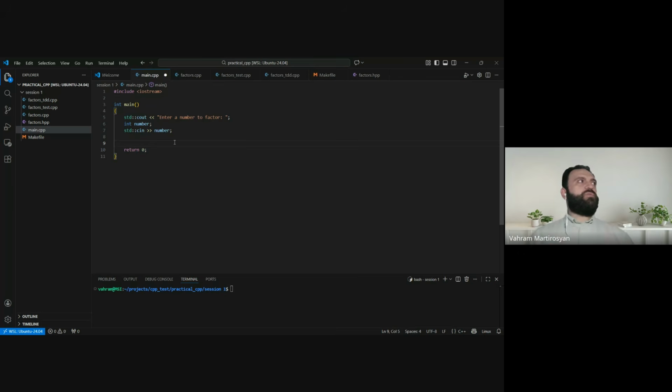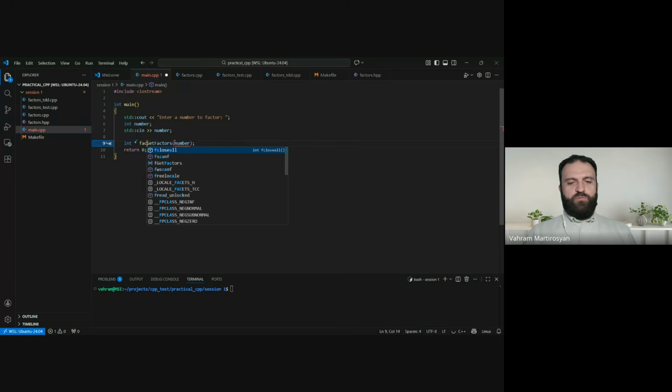So after getting the number, we are going to factorize it somehow. Now we are going to assume that somewhere out there, we have a function that will do that factorization. I'm just going to call it get vectors. I will give it the number that we just got, and I will expect that it will return a pointer to an integer, which we will name vectors.